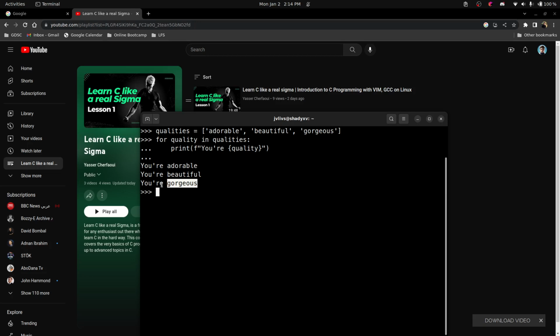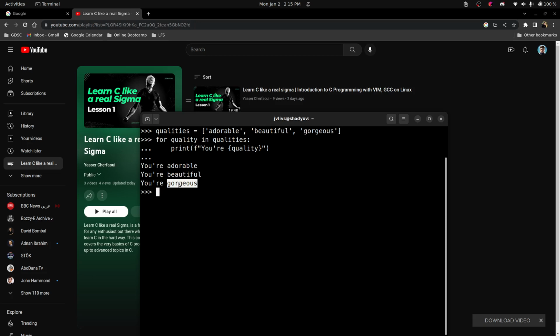So loops. This is a Python example. Why do I always illustrate with Python? Because Python is a more human readable programming language. So qualities is just a list which has adorable, beautiful, gorgeous as qualities. I said for quality in qualities, print your, and this weird thing which means replace the weird string with the quality. So you start with your adorable, it prints it out here, then your beautiful, and then your gorgeous.